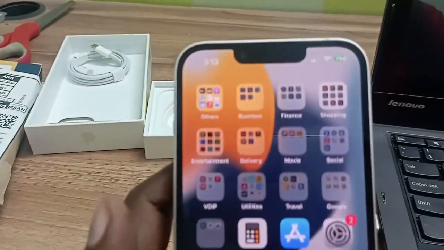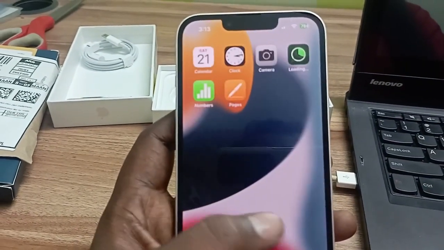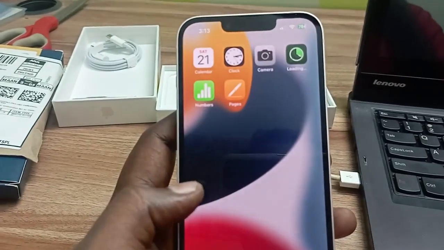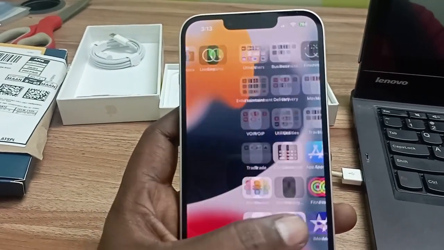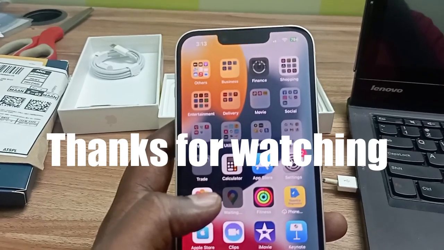Okay, all my apps are getting downloaded. The restore is complete. The backup is restored. All my settings have come. Let's give it some more time for all the apps to download.